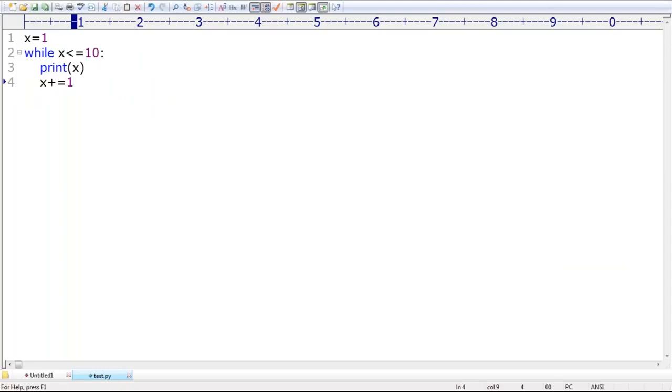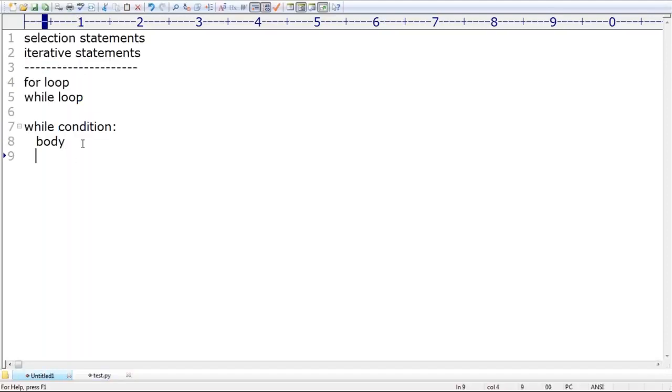Are you able to understand, right? Okay, that's all. This is about just a small concept related to while. What is the basic syntax of while loop, right? So now I want another small example, right?